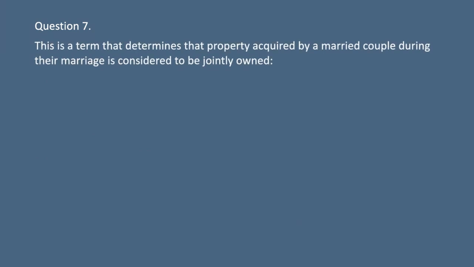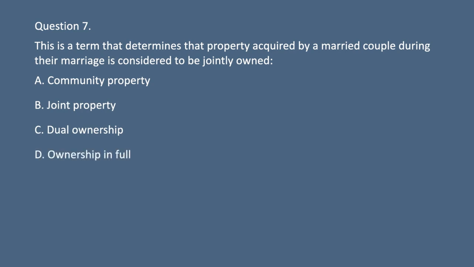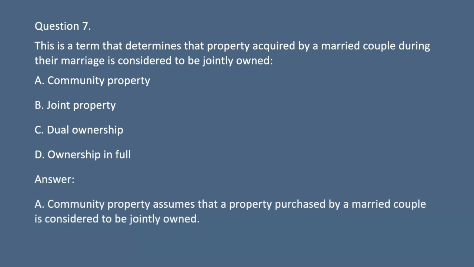Question 7. This is a term that determines that property acquired by a married couple during their marriage is considered to be jointly owned. A. Community property. B. Joint property. C. Dual ownership. D. Ownership in full. Answer: A. Community property assumes that a property purchased by a married couple is considered to be jointly owned.